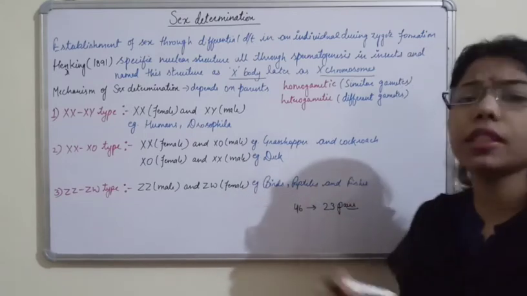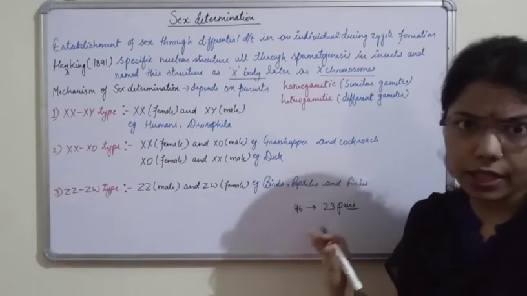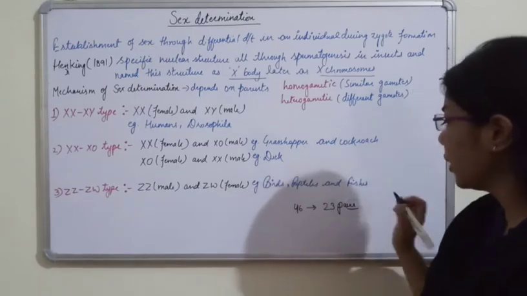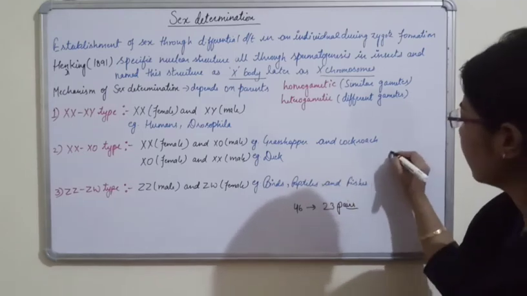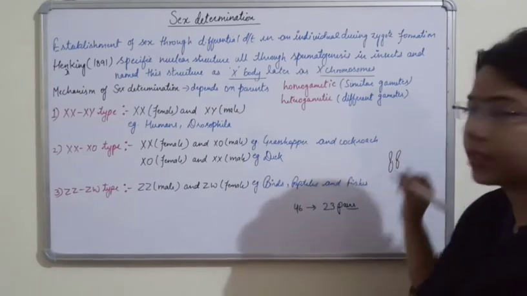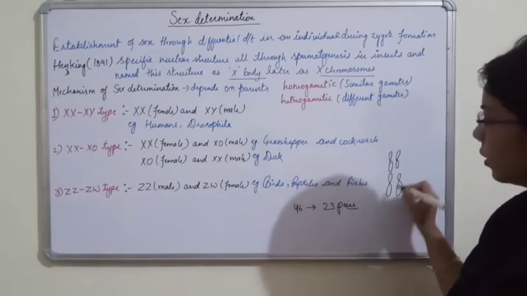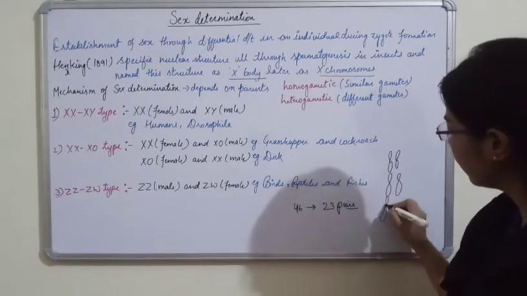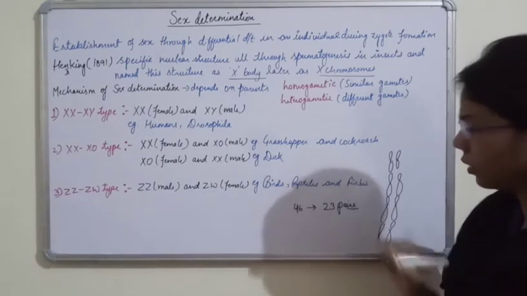Out of these 23 pairs, 22 pairs are the same. For example, if any nucleus is there, I am drawing these chromosomes like this. This is one pair, this is another pair, and this one is another pair. Likewise, I have drawn so many pairs.